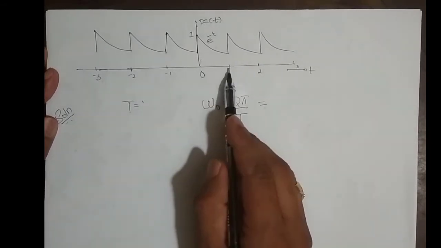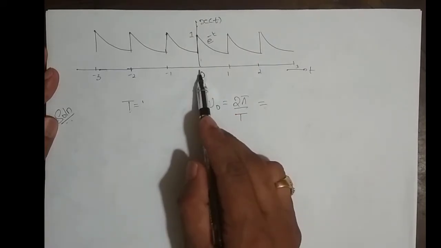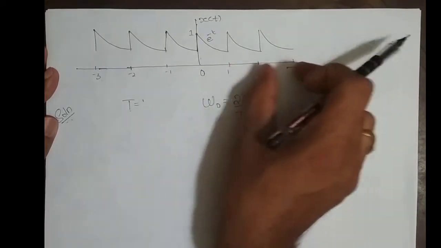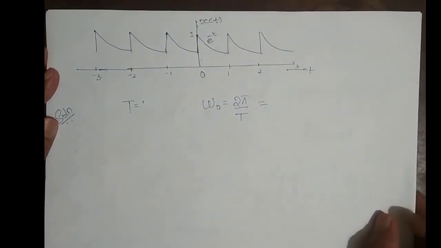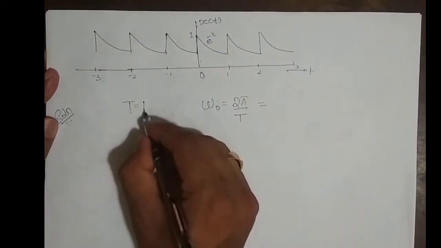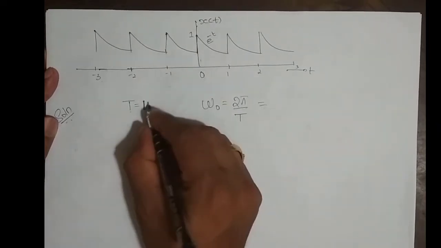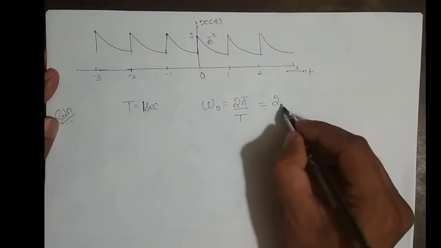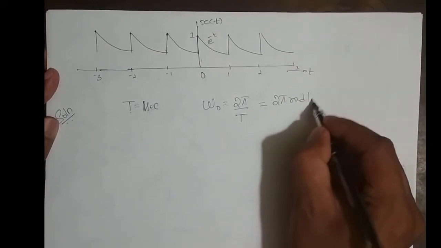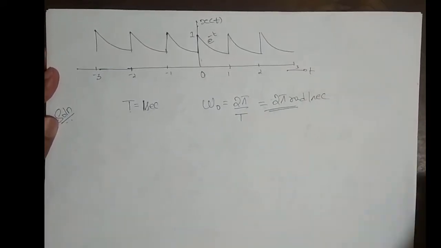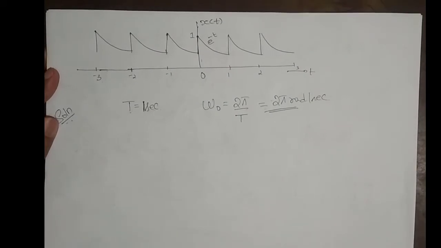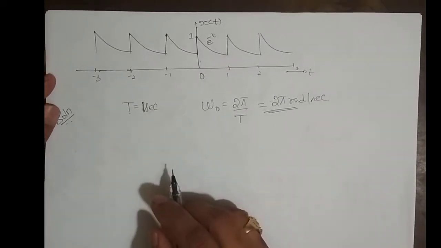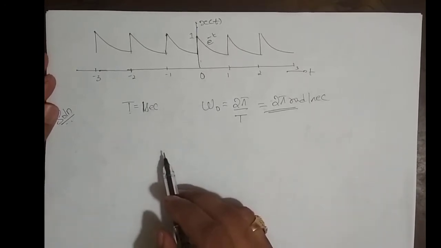So here the smallest amount of time for which the signal is repeating itself is 1 second. For every 1 second, the pattern is repeating. Therefore T, the fundamental period for this signal, is 1 second. If this is 1 second, what is omega naught? Which is 2 pi radians per second. Right? So once we got T, I can plug this into the formula.